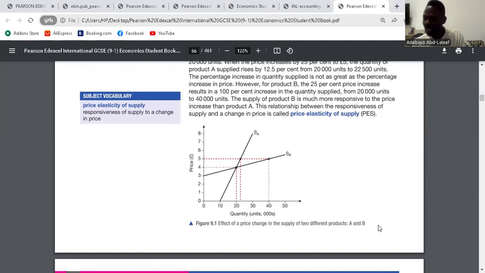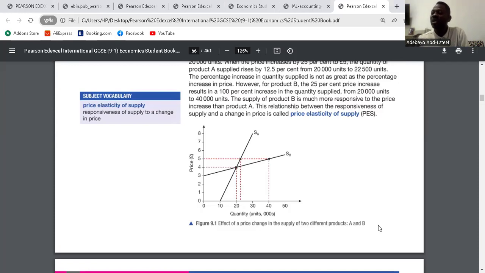So what is inelastic supply? Inelastic supply occurs when there's no significant change in the quantity supplied as a result of a change in price. Are you with me? Do you get my point, please? The price increases from 4 to 5, but the quantity supplied goes from 20 to 22, compared with 20 to 40. So for supply A, there are 2 products there. At A, it is price inelastic.